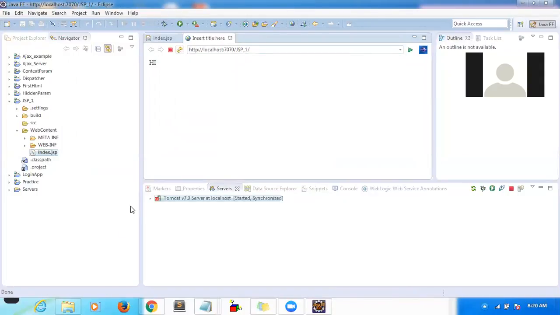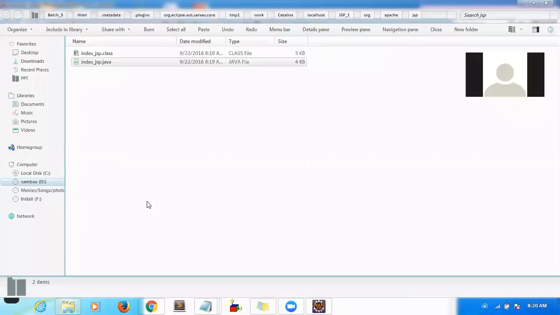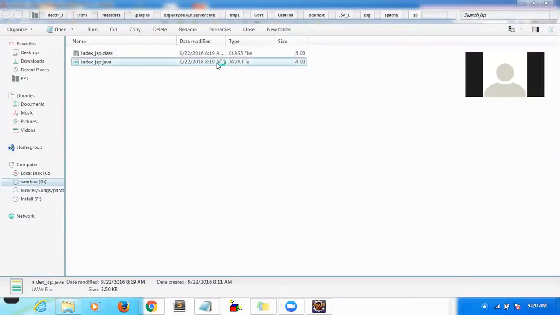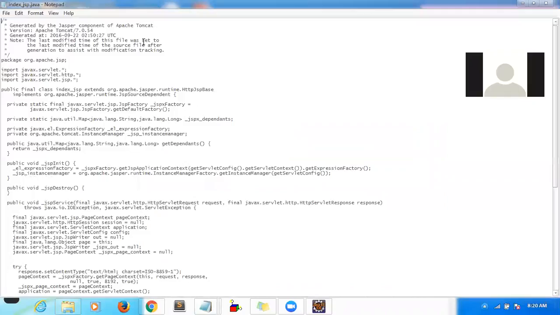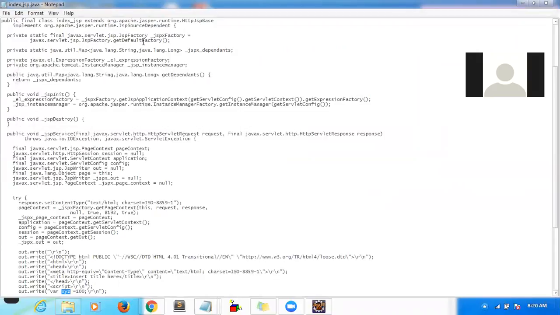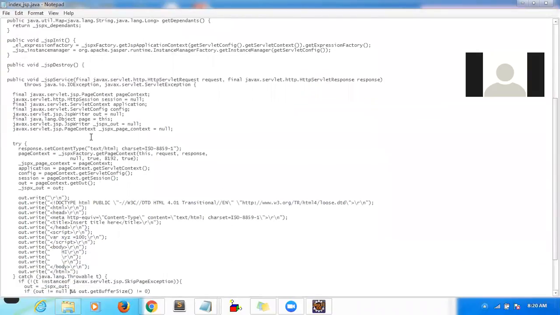I sent the first request. Now the servlet will regenerate. See, it regenerated at 8:19. Now open the servlet and look for that variable xyz. You see here, your HTML code is converted to servlet code where xyz equal to 100.